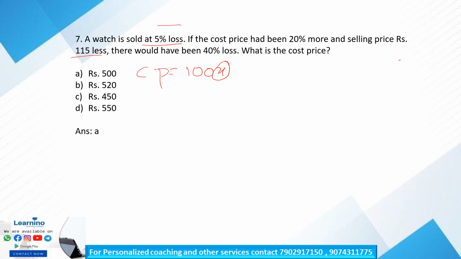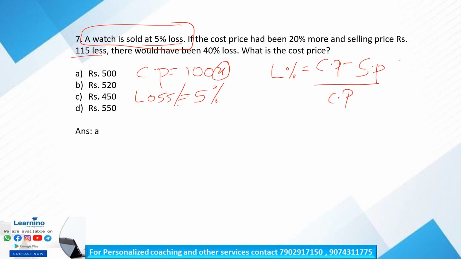Then a watch is sold at 5% loss. So our loss percentage is equal to 5%. We know the equation, loss percentage is equal to cost price minus selling price by cost price into 100.